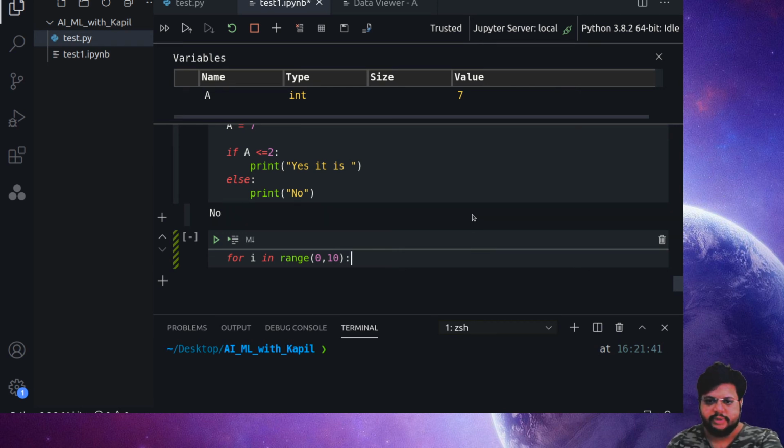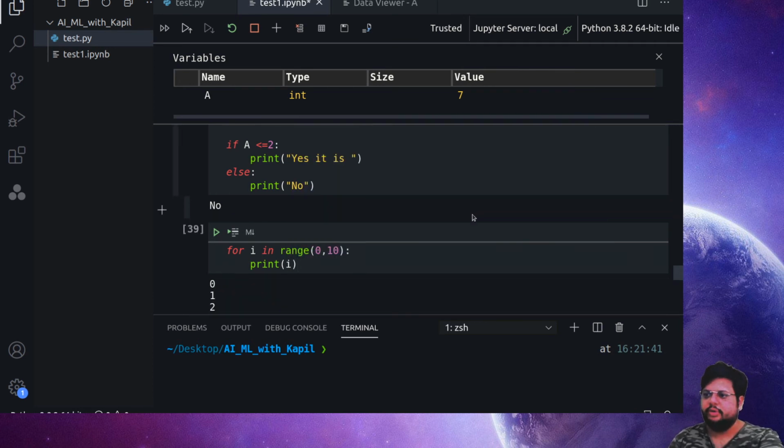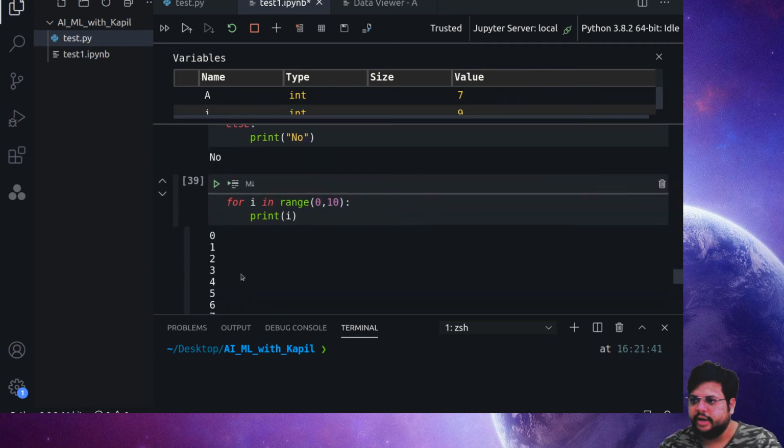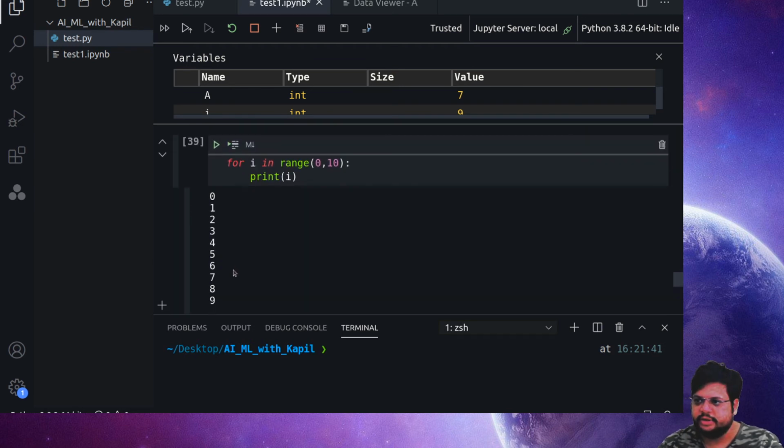Whenever you are passing a range, it will start from 0 and take 10 steps. Then going down, I just print i. So it's going to print i 10 times. It started from 0 and printed till 9. Correct? So that's how you can make use of a for loop.